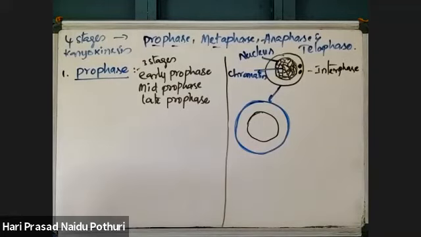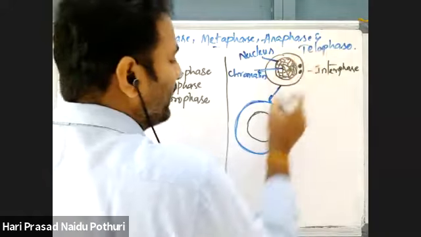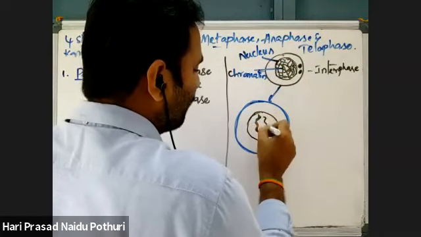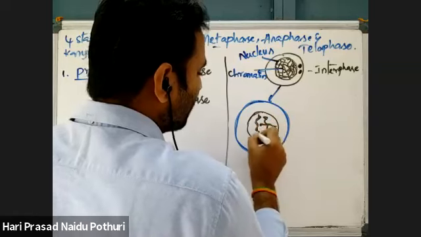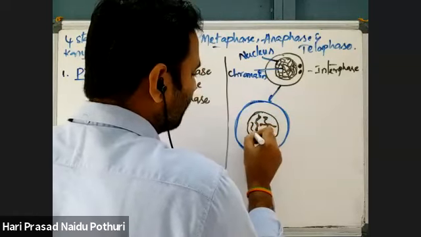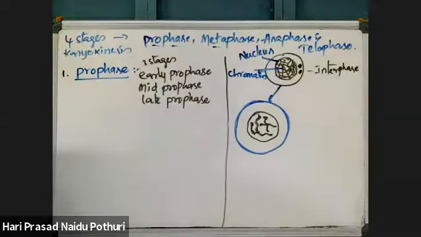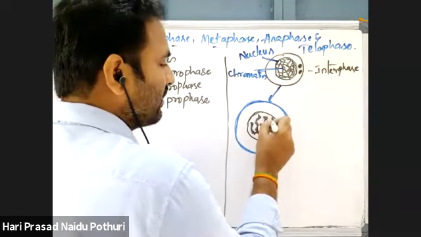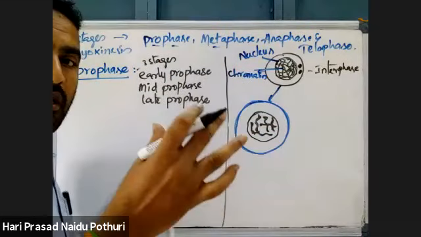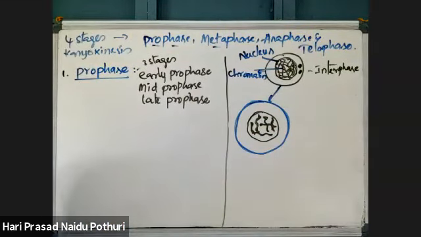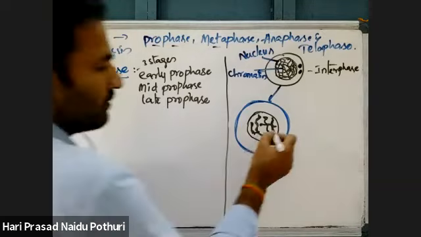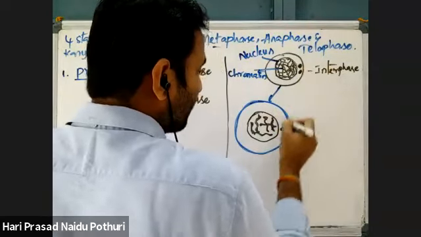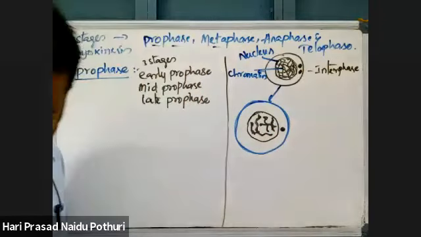So here free DNA is there, but here some condensed thick form of DNA may be present. DNA molecules start to condense, which means a decrease in length and they become thicker. After this, what is present?